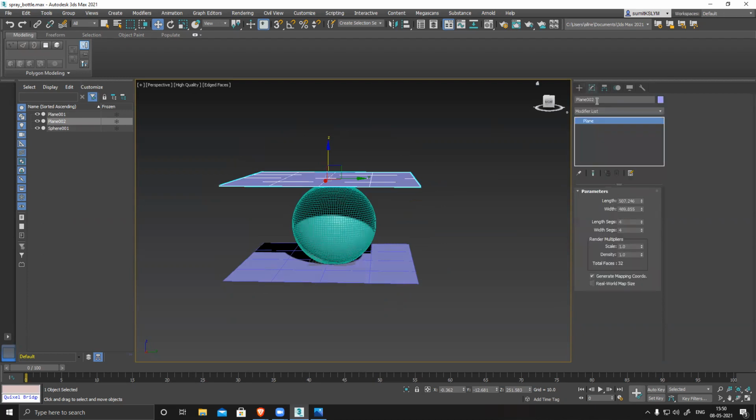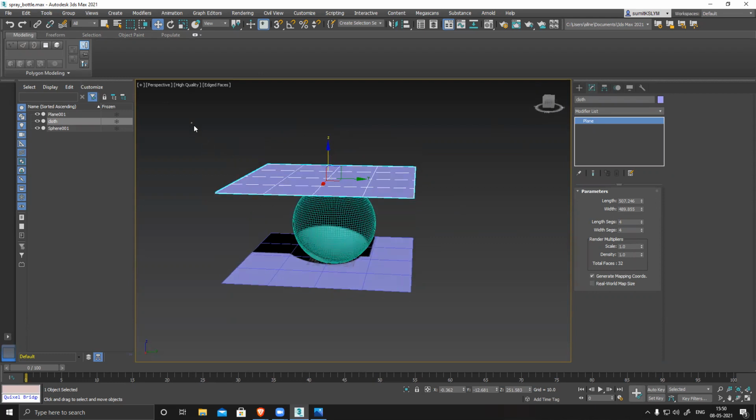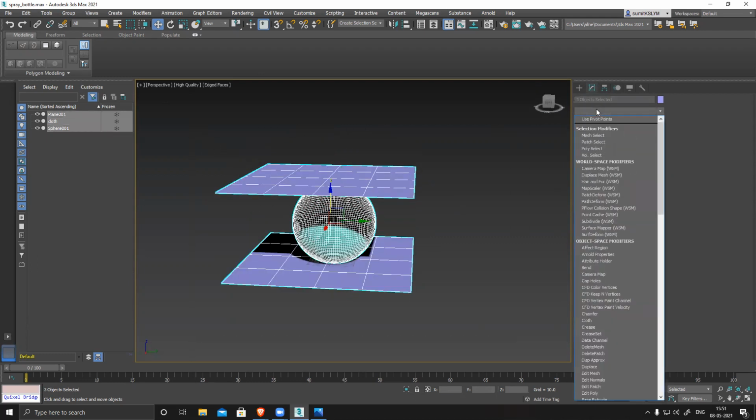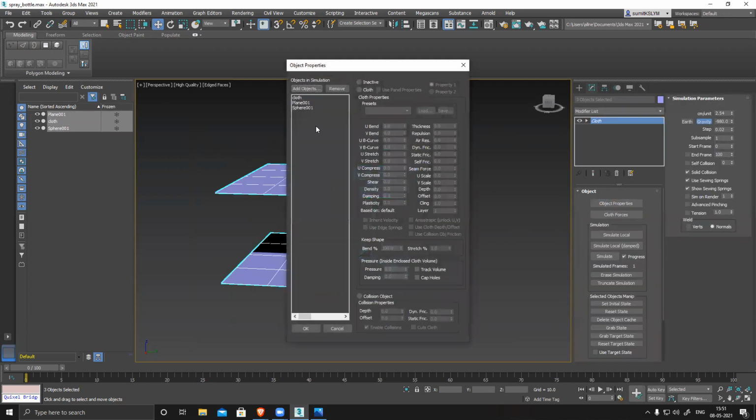I'll just name it so that I can identify it very easily. For applying the cloth modifier, you need a decent amount of polygons. If you don't have enough polygons, it won't simulate nicely. I'll show that. Select all of them, cloth modifier, properties.